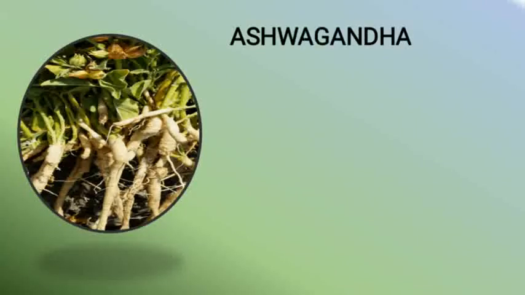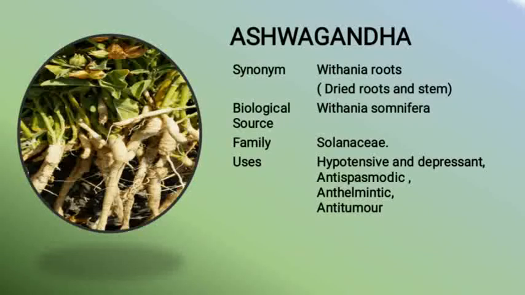Moving to the next one. Yes students, what is this? Can you identify? This is the image of ashwagandha. Its synonym is Withania roots, also you can write ashwagandha roots. Ashwagandha consists of dried roots and stems of Withania somnifera, belonging to the family Solanaceae, and it is used as a hypotensive and depressant. It is also used as antispasmodic, anthelmintic as well as anti-tumor.